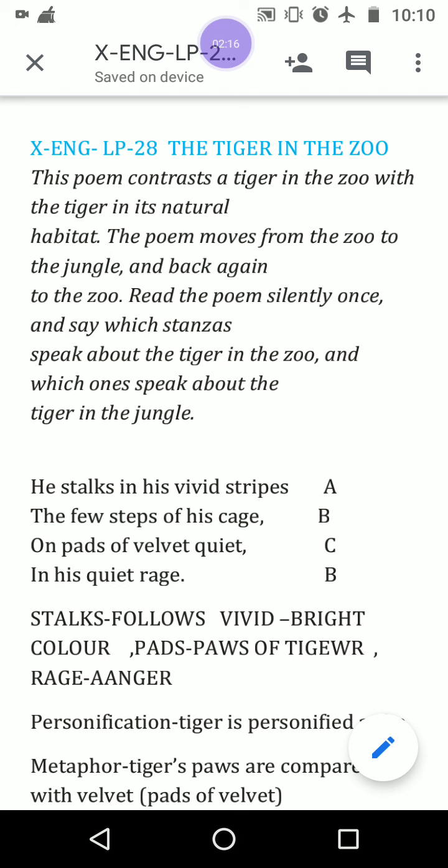He refers to the tiger and he has been personified here. What is personification? When non-living things are compared with the living one, this is the case of personification. When animals are given human qualities, this is also the case of personification. And when animals are presented in human forms and give a moral, this is known as fables.